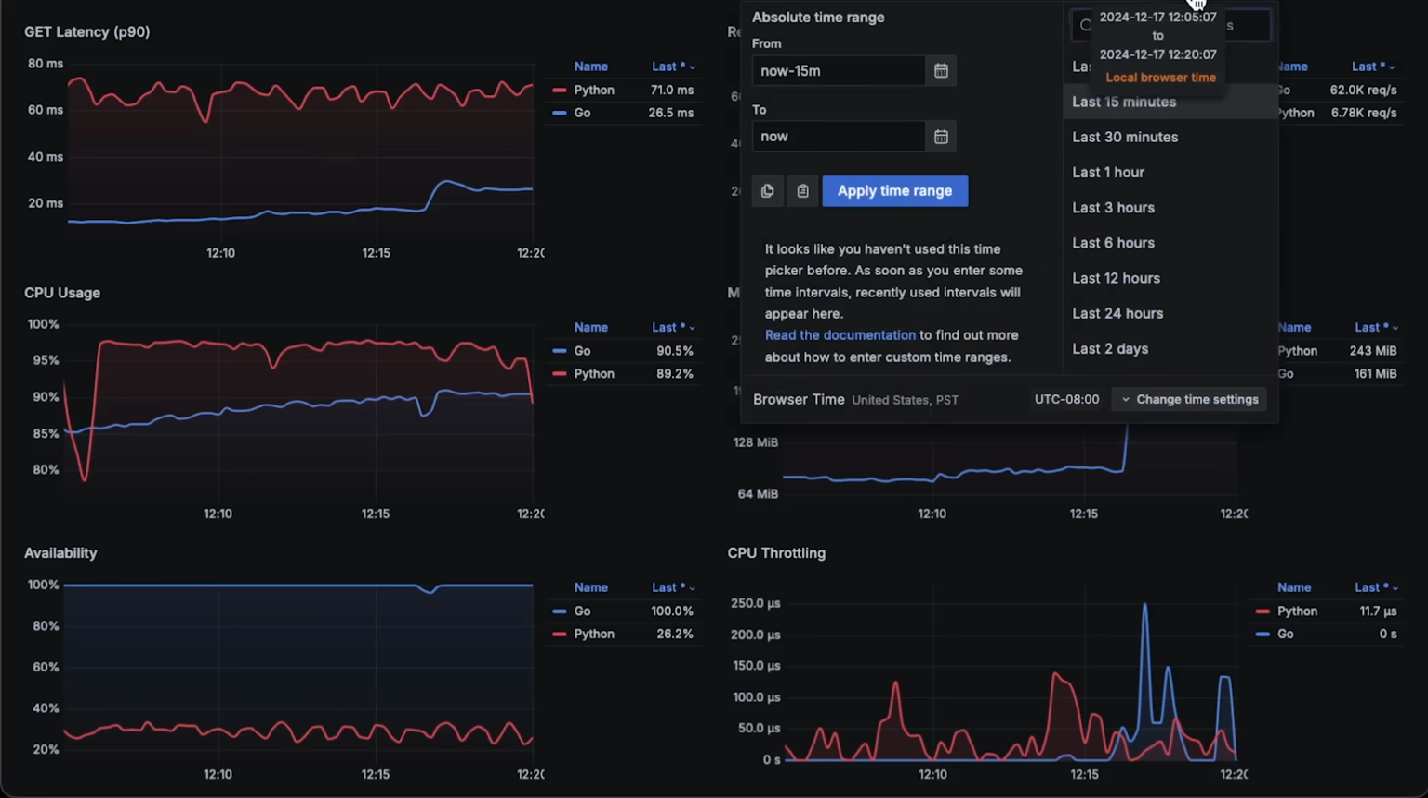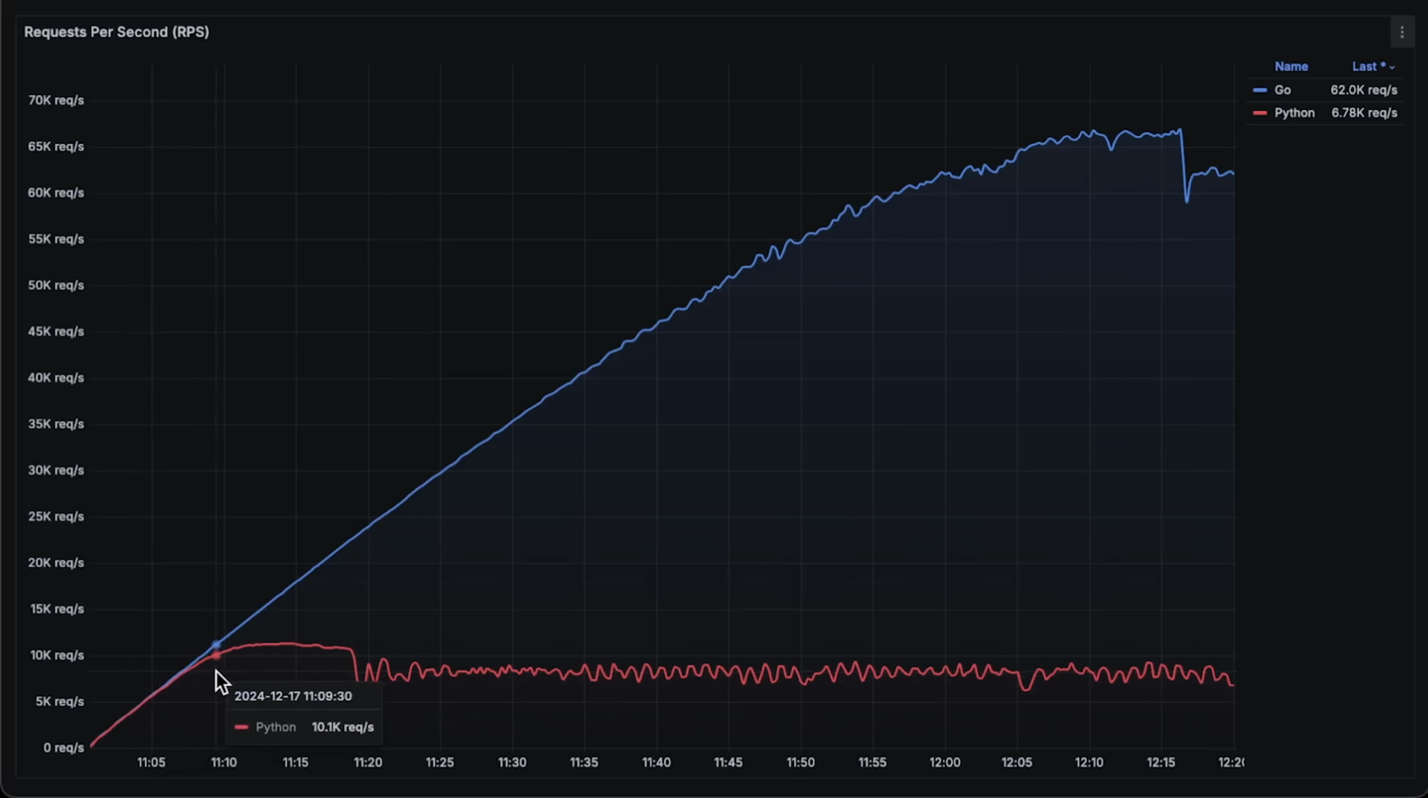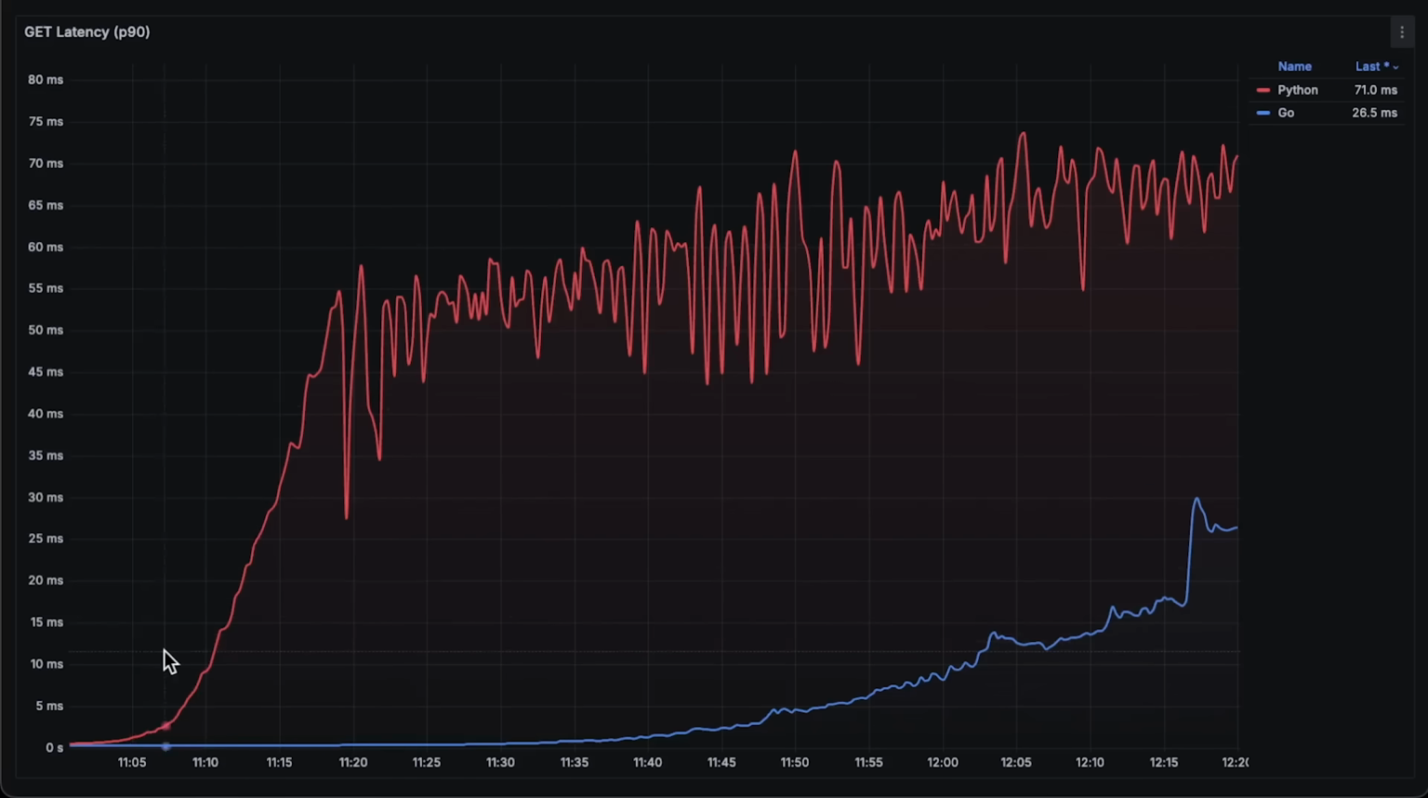Let me open each graph for the entire test duration. First, we have requests per second. Python reached 11,000 requests per second and Go around 66,000. Next, we have latency, which is, in my opinion, one of the most important metrics, especially for the client-facing applications, and Go again performed much better.